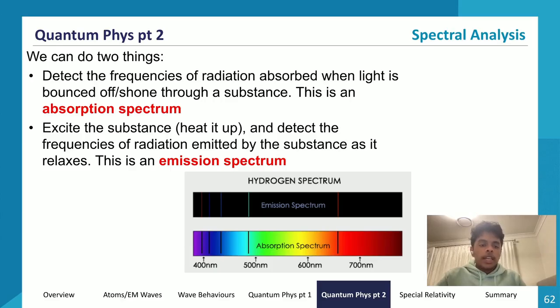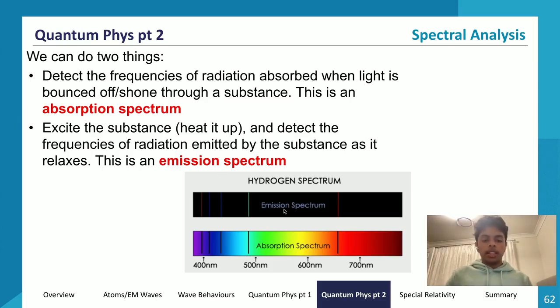The next thing we can do is excite the substance. One way we can excite the substance is by supplying it energy, for example by heating it up. Then we can detect the frequencies of radiation emitted by the substance as it relaxes. We give it energy, and as it relaxes, it releases energy in the form of photons, or light. We know that light carries energy because of the formula E equals hf. So it will release the energy it absorbed as wavelengths of light that follow the equation E equals hf. This is known as the emission spectrum.